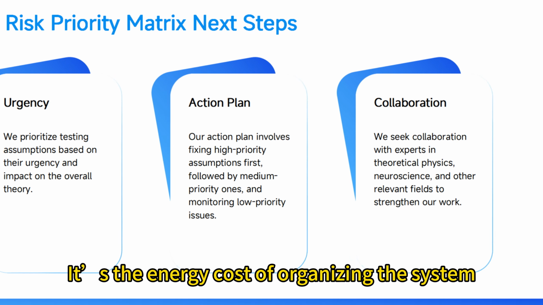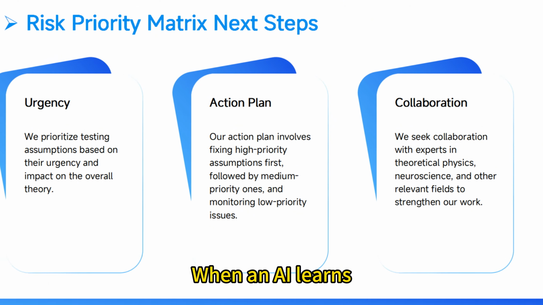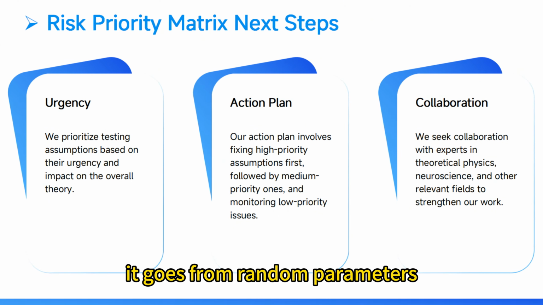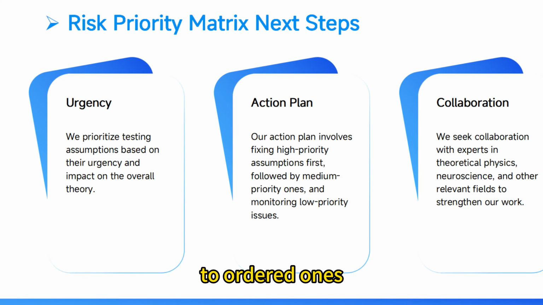It's the energy cost of organizing the system when an AI learns. It goes from random parameters, high entropy, to ordered ones, low entropy.